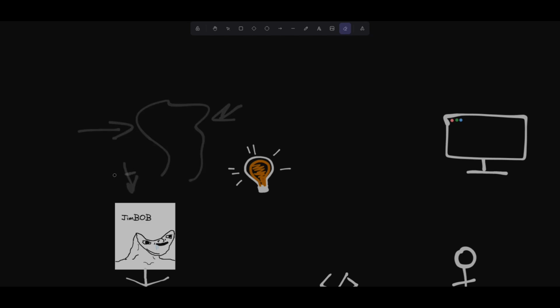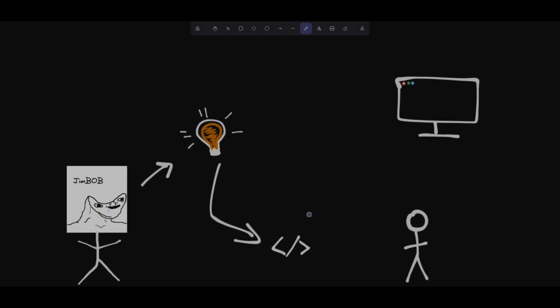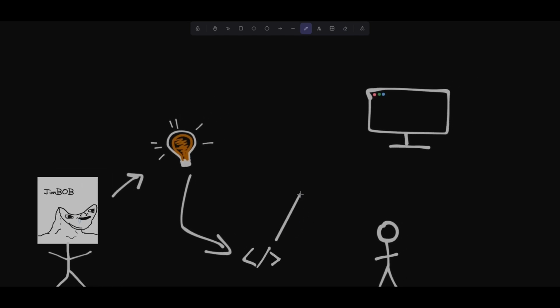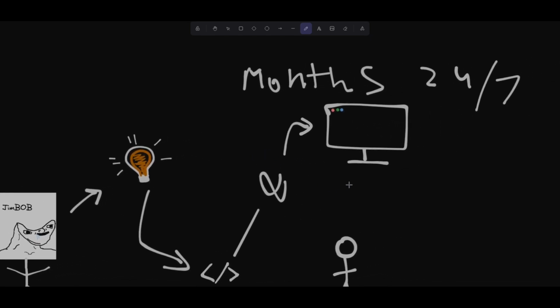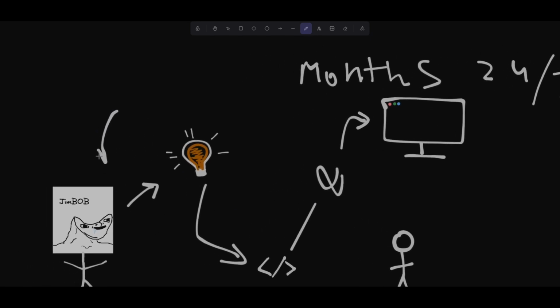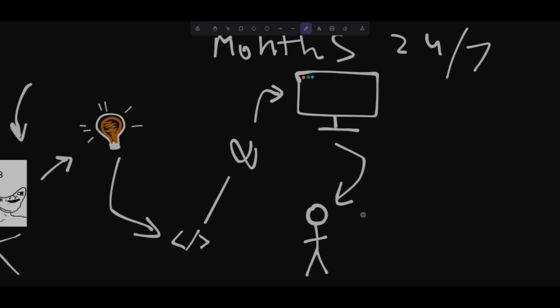Let's get rid of all this. So he has an idea. He gets to start working on that idea. He starts coding it, all right? And he successfully makes it to his alpha release after months and months of constant, like 24/7, being on the grind, working late nights, working late days, afternoons. This dude is just working every waking second, bro. And what he does then is he launches his product to his users, right?